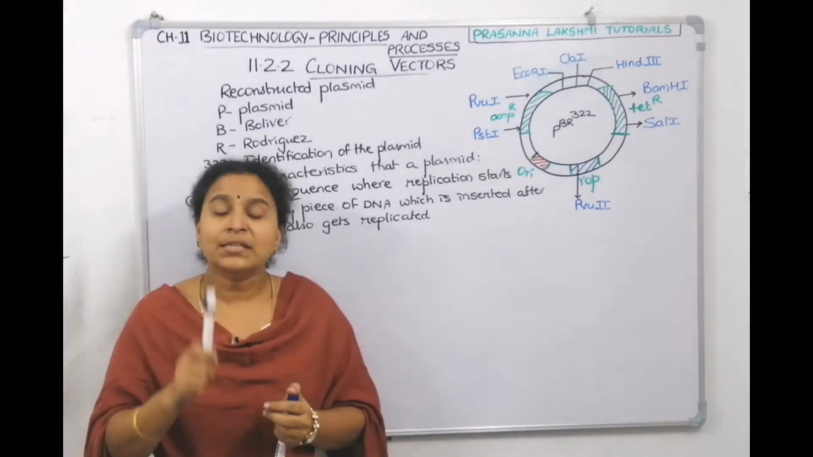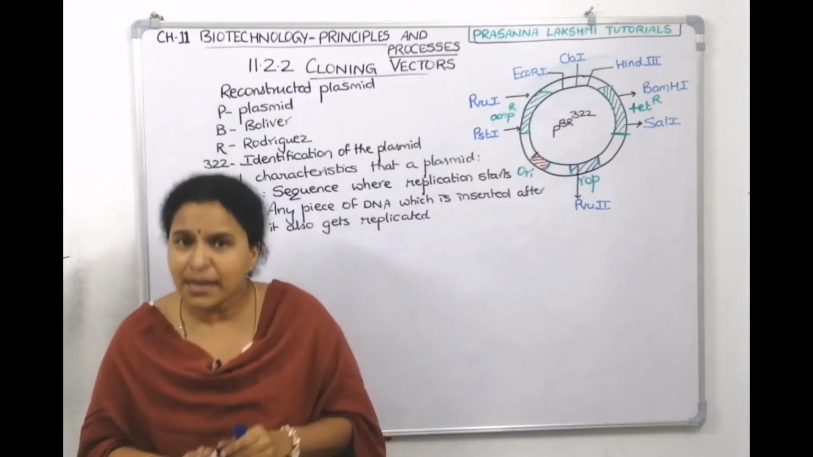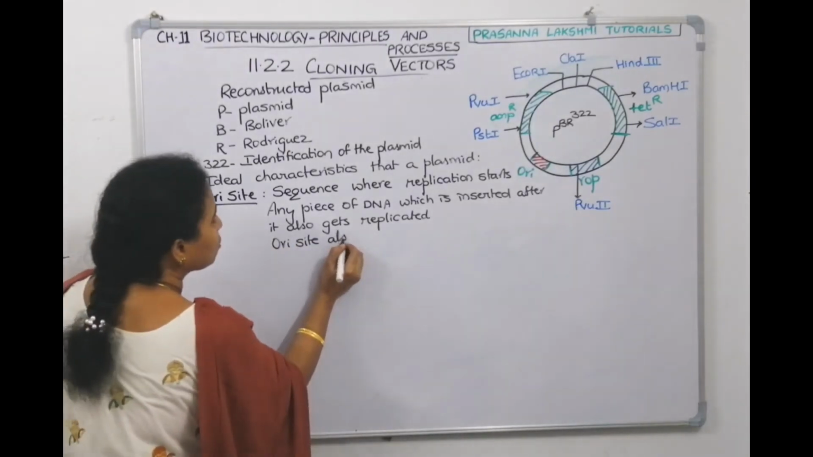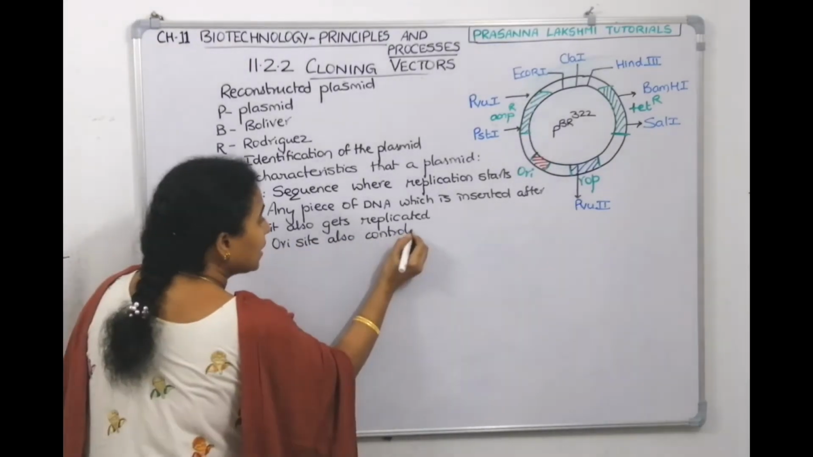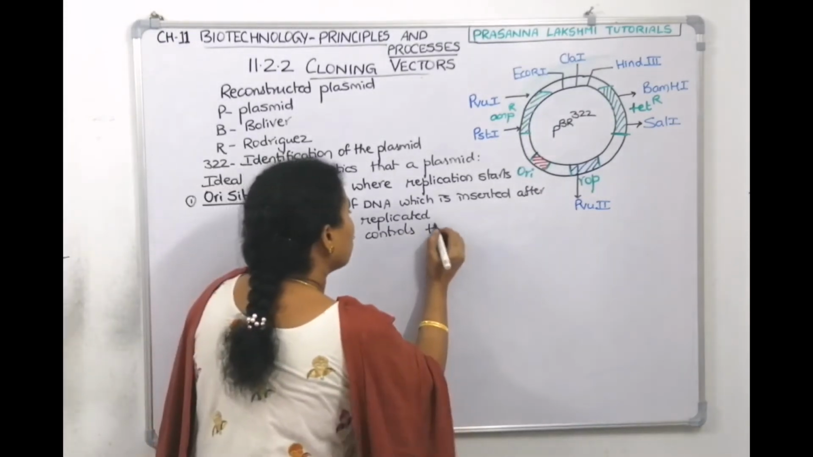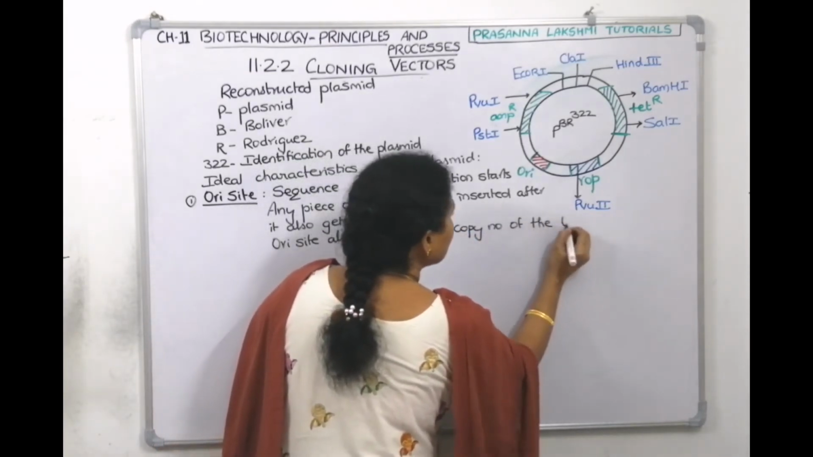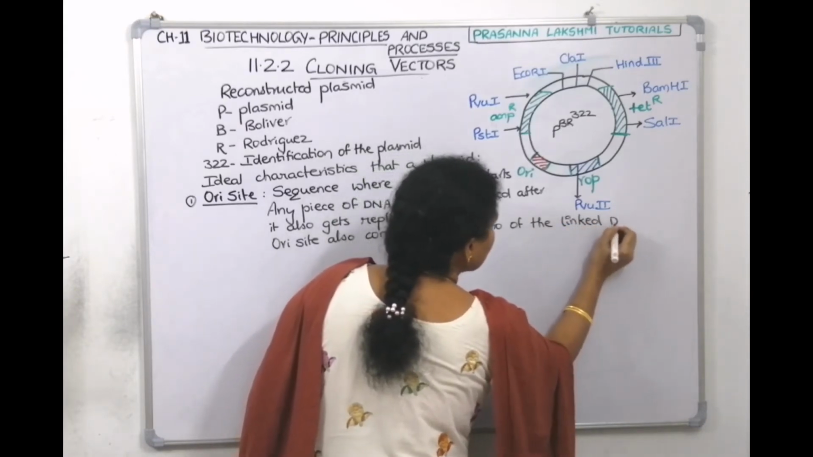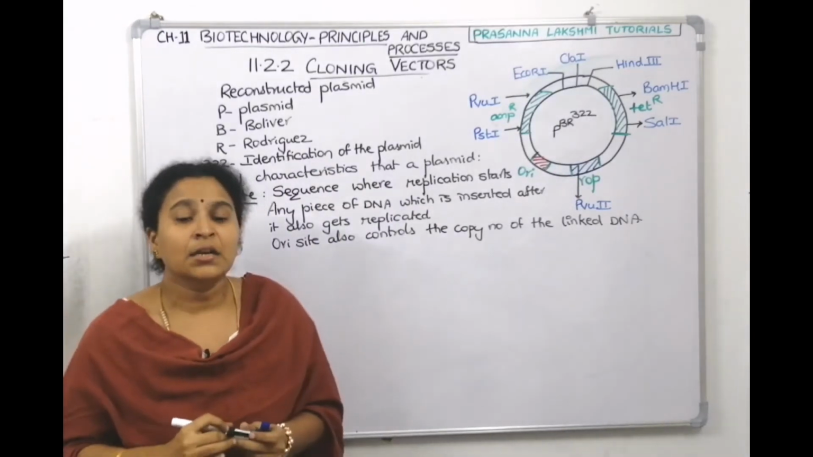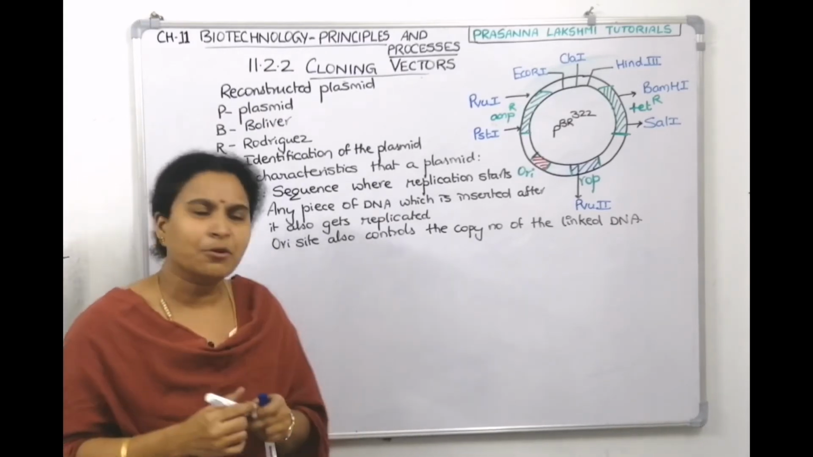So that means the ORI site also controls the copy number. High copy number, low copy number of the linked DNA? Yes. So we can tell that the ORI site is not only replicating, it's controlling the copy number. It also controls the copy number of the linked genes. If you link any genes, that DNA's copy number is decided by the strength of the ORI site. A strong ORI site will support high copy number. A weak ORI site will support low copy number.